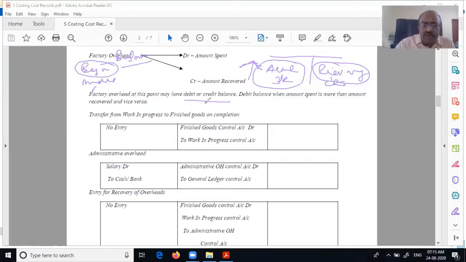The overhead account may have a debit balance or a credit balance. Debit balance means the amount spent is more than the amount recovered, and vice versa. That is the understanding that you need.